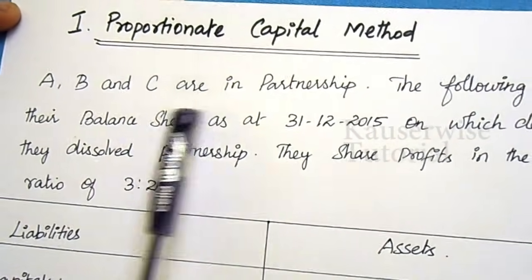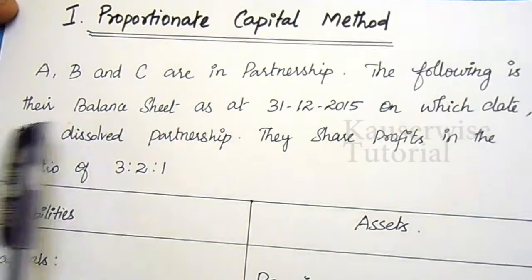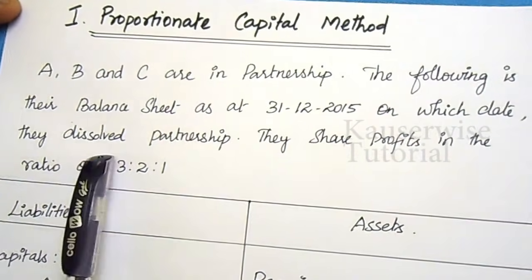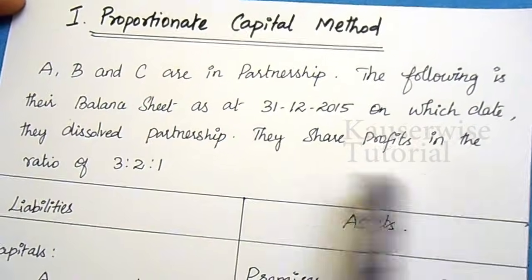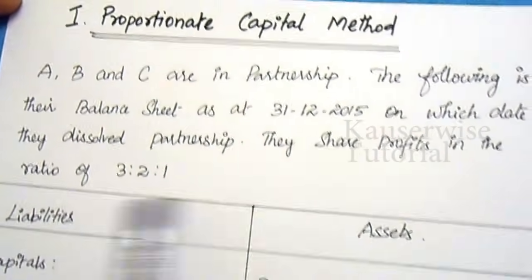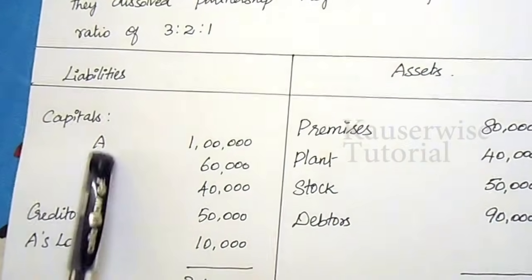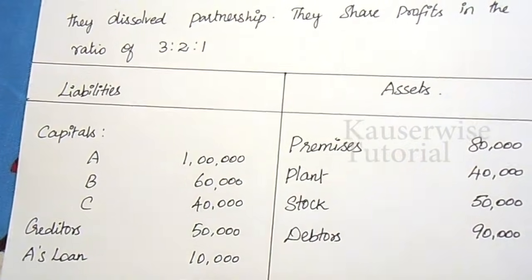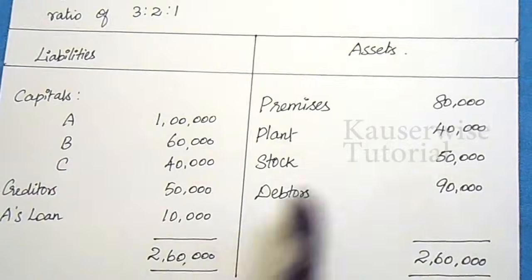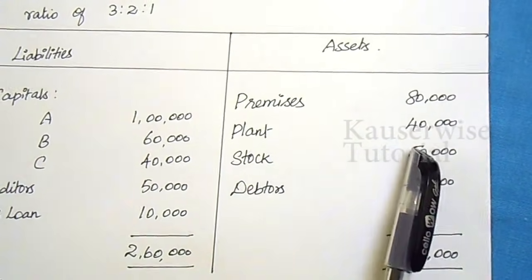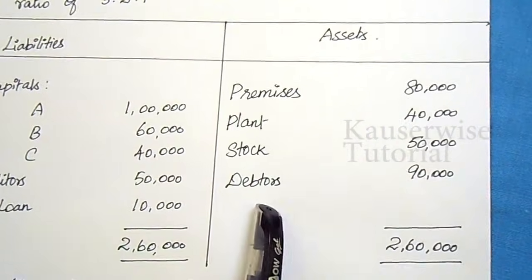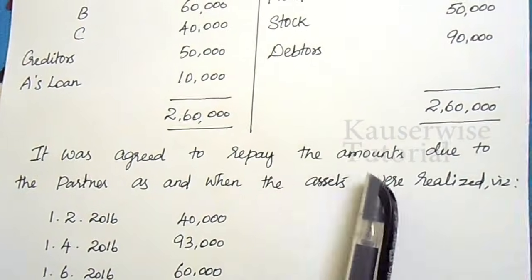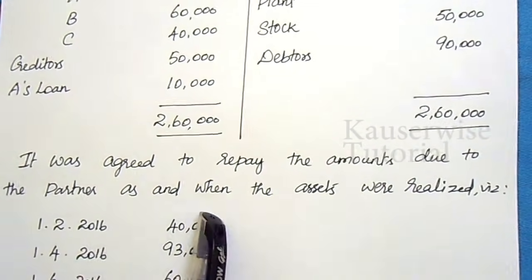A, B and C are in partnership. The following is their balance sheet as at 31st December 2015, on which date they dissolved the partnership. They share profit in the ratio of 3:2:1. Balance sheet is given. On the liability side, three partners' capital is given. Creditors 50,000. A's loan 10,000. Total 2,60,000. Look at the asset side. Premises 80,000. Plant 40,000. Stock 50,000. Debtors 90,000. Total 2,60,000.